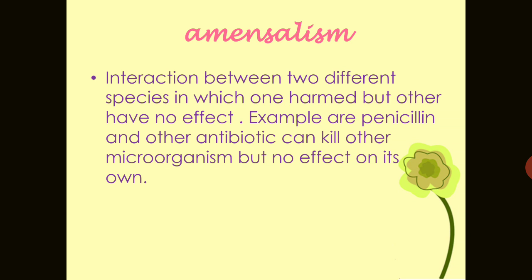Another example of amensalism is the roots of black walnut, Juglans regia, which secrete a chemical, juglone, which is very toxic to other plants like apple and alfalfa. And Convolvulus inhibits the growth of weeds also sometimes.